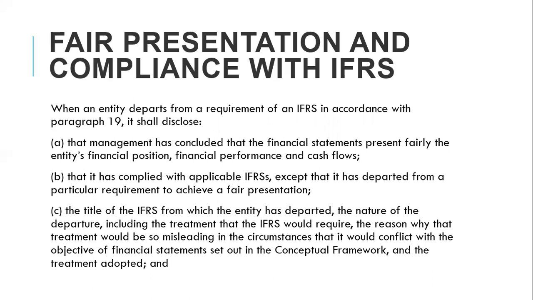So you cannot just say we are not going to comply with IFRS, no, you have to justify. You just have to give full details. You have to make full disclosures while you are departing from IFRS.